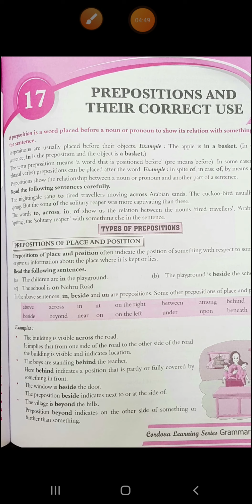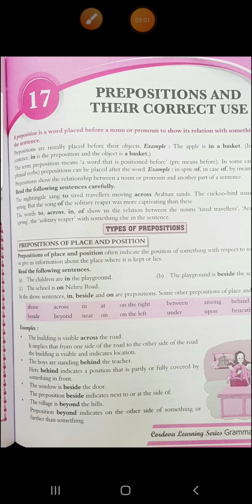The building is visible across the road. Now what it implies is that from one side of the road, if you are going to see to the other side of the road, the building is visible. Again, it is indicating location or place. Then, the boys are standing behind the teacher, meaning at the back of the teacher. Again, it is telling us the position of the boys.